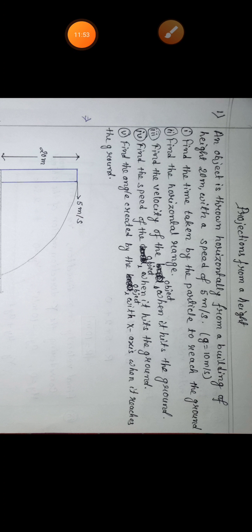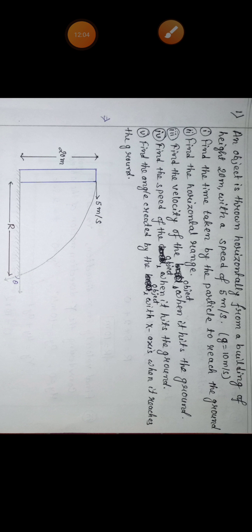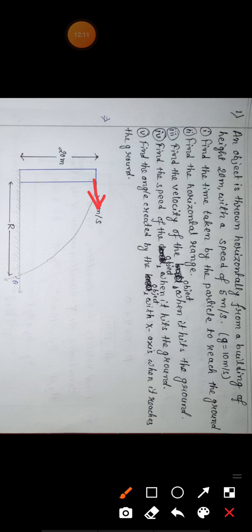Now the first question is: an object is thrown horizontally from a building of height 20 meter with a speed of 5 meter per second. Suppose you are throwing a ball in horizontal direction, so obviously it will do a projectile motion. It will not go straight, it will follow a curved path due to gravity.